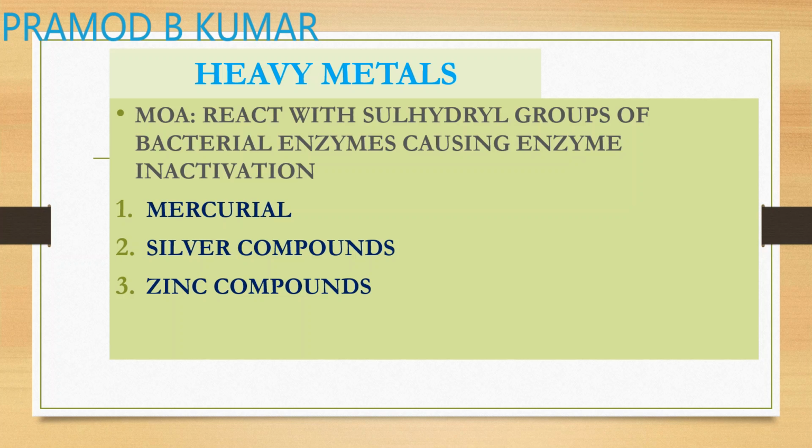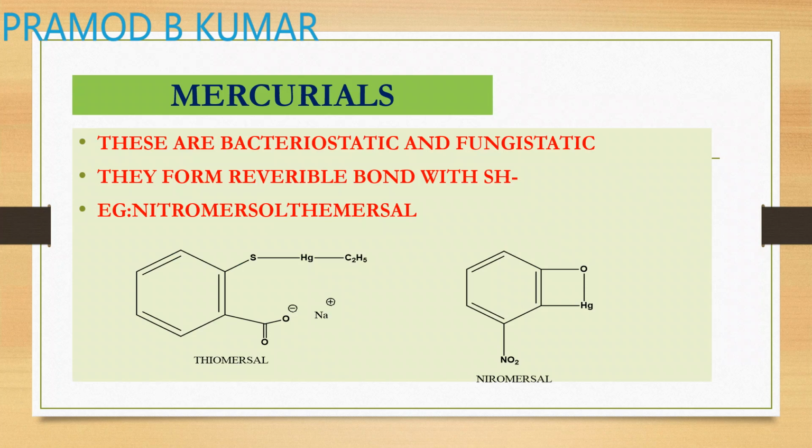Okay, so this is how these drugs act. They can oxidize the sulfide group or they can chelate the amino acids and thus inactivate the proteins. So examples of heavy metals are mercurials, that is mercury containing compounds, silver containing compounds, and zinc containing compounds.